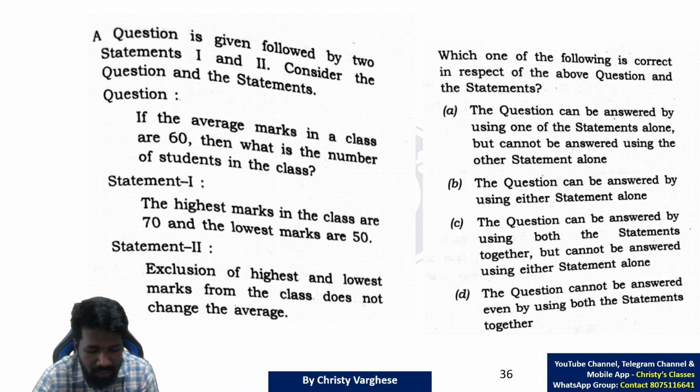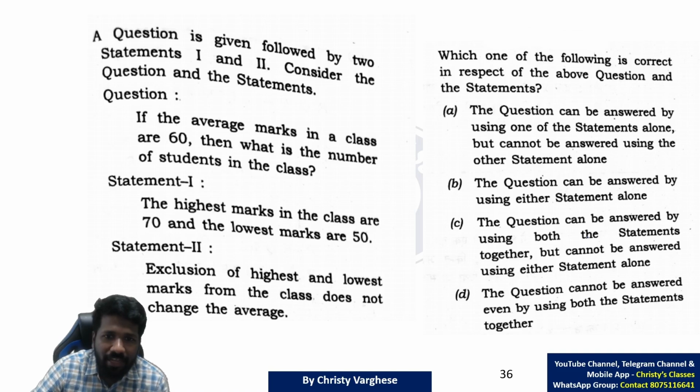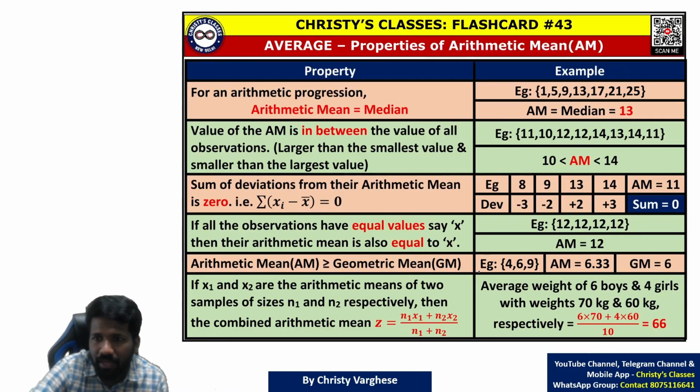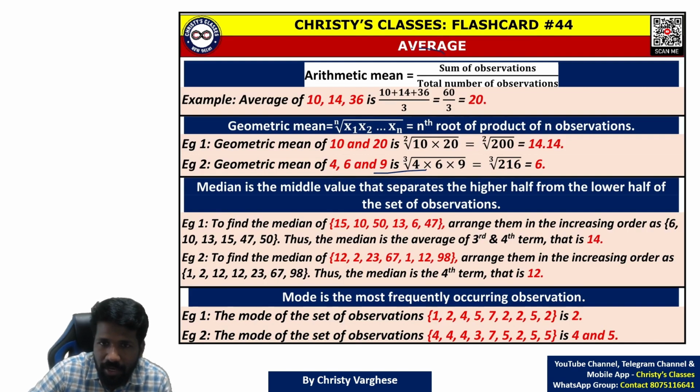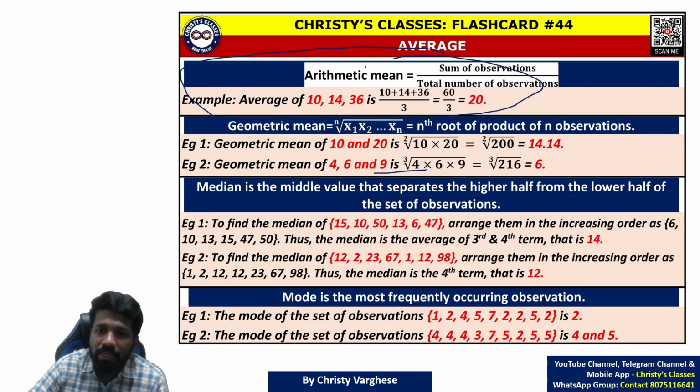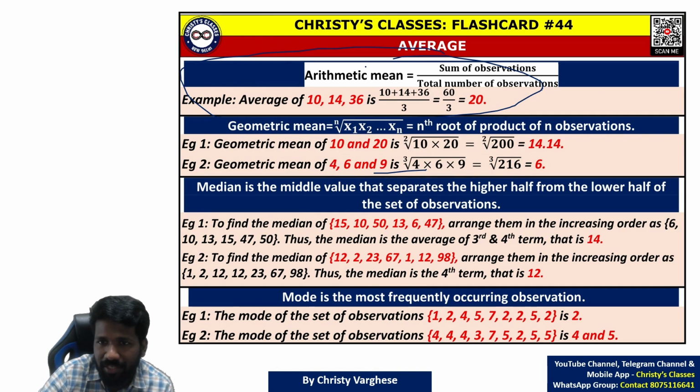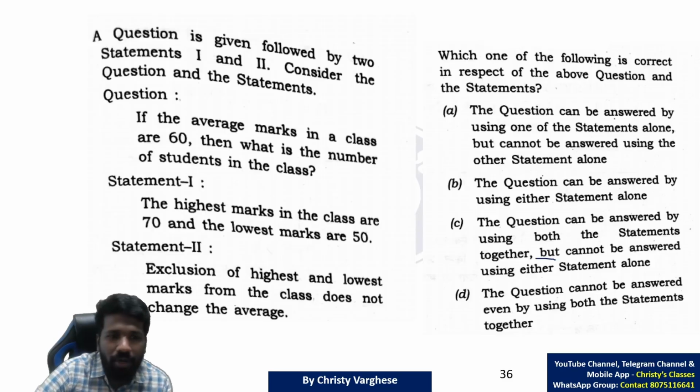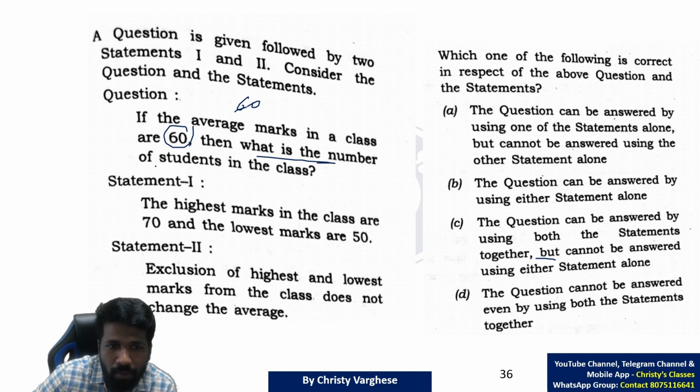Next data sufficiency problem from the arithmetic mean or average chapter. The question is, if the average marks of a class is 60. Average marks means arithmetic mean. Arithmetic mean is what we have discussed already, or in school you have learned it: sum of observations divided by number of observations. That means whatever be the number of observations, we can calculate the arithmetic mean. So here only the arithmetic mean is given as 60. From that, can you find the number of observations?